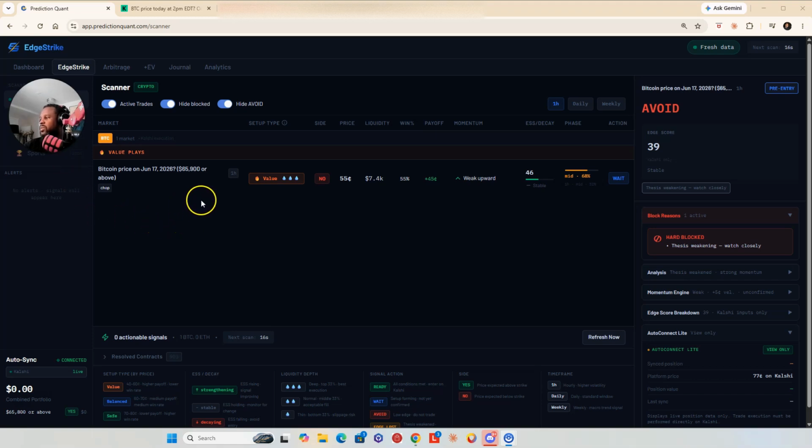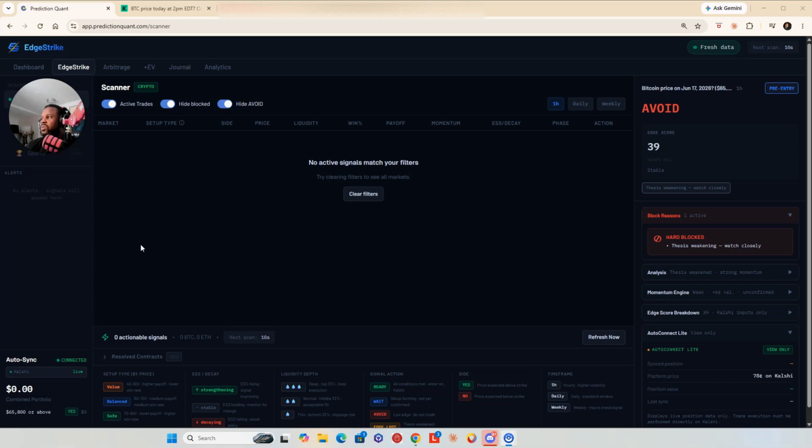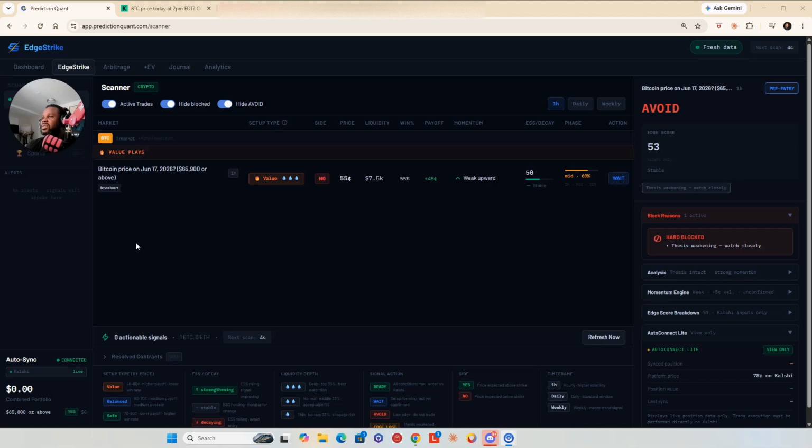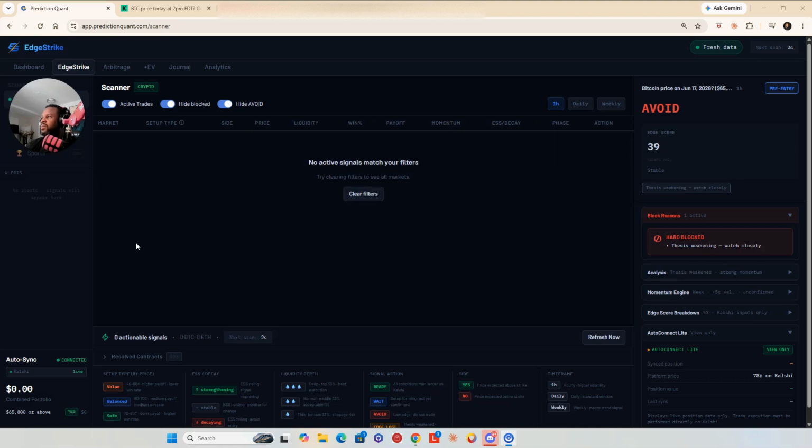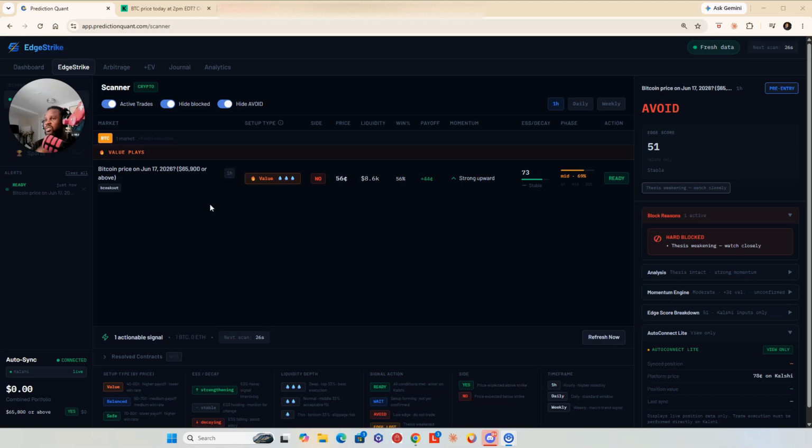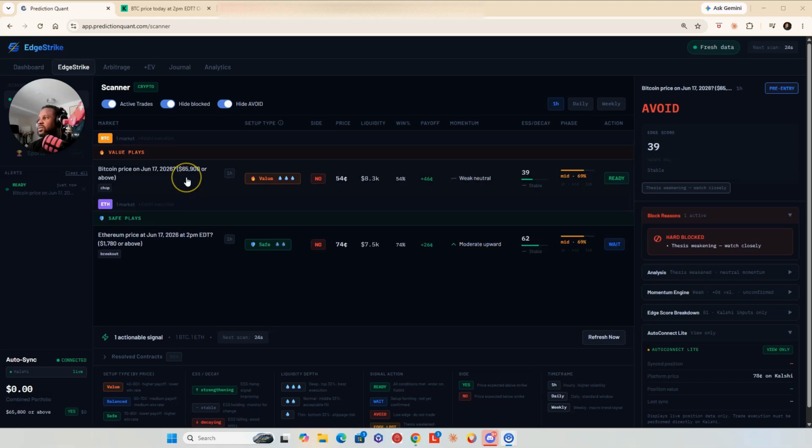Let's see how much time we got left. Okay, we got about 20 minutes left in the hour. So we really got about 10 minutes to get into a trade before it's going to block it off, that last 10 minutes typically. So you kind of see what you're going to be able to do. While we're still waiting, hold on here, guys.